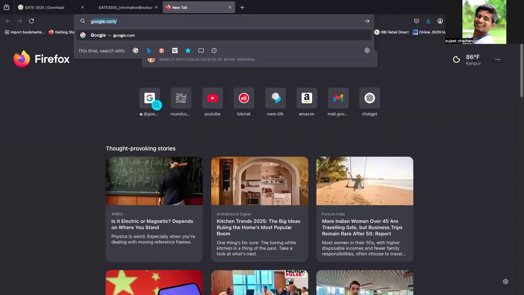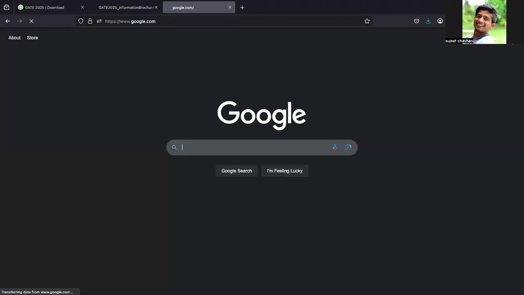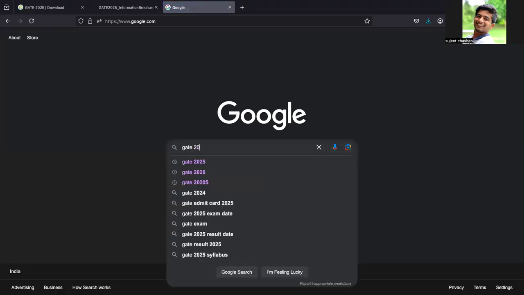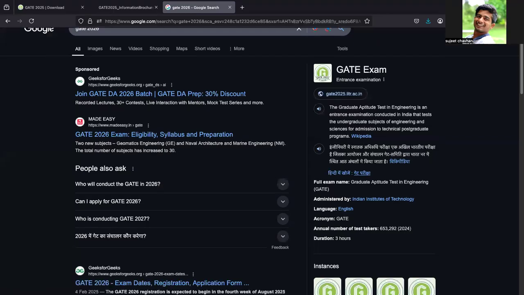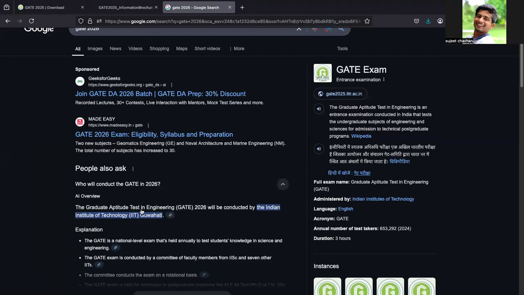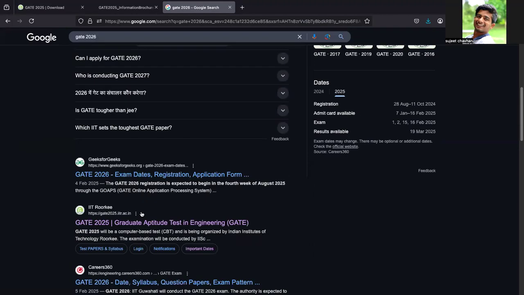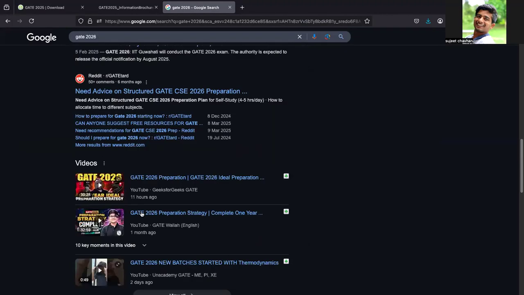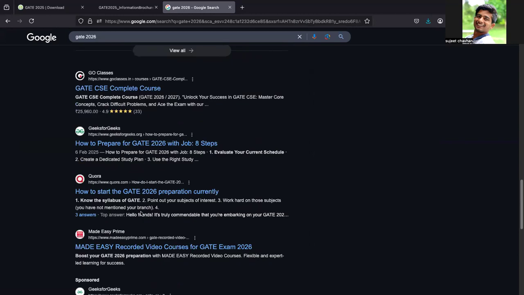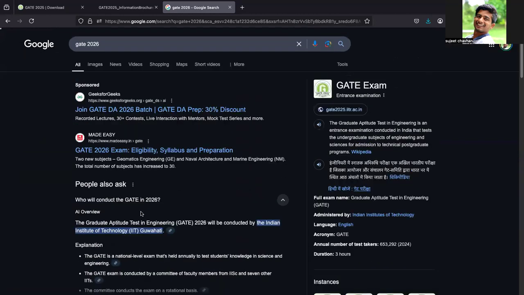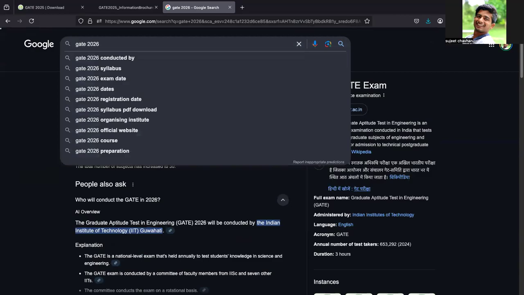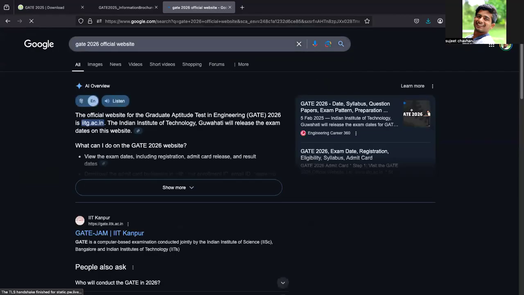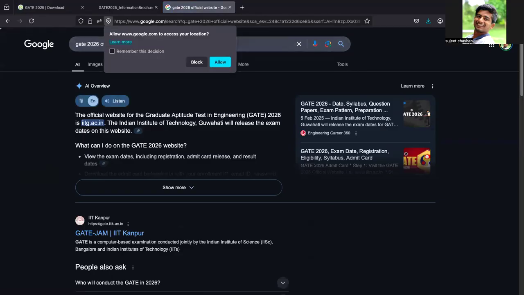Let's just search GATE 2026. So, who will conduct GATE 2026? Google is saying IIT Guwahati, but I am not seeing any official web page. Let's search for the official website.